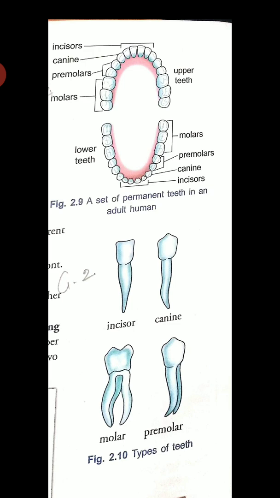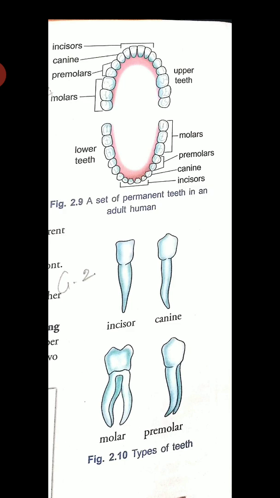The first one, incisors. They are also called biting teeth. They are flat, blade-like teeth. The incisors are the front teeth and are so called because they help to incise, otherwise to cut the food. Now next one is canines. They are also called tearing teeth.